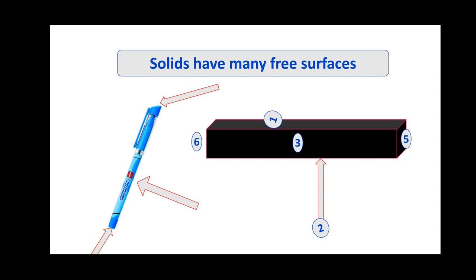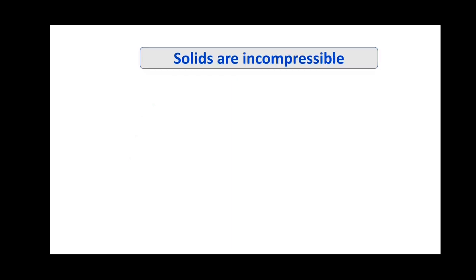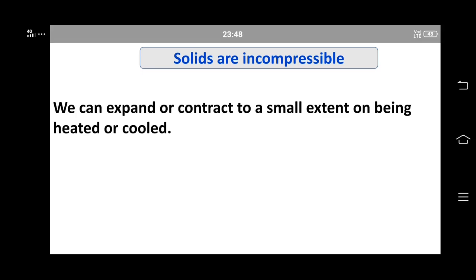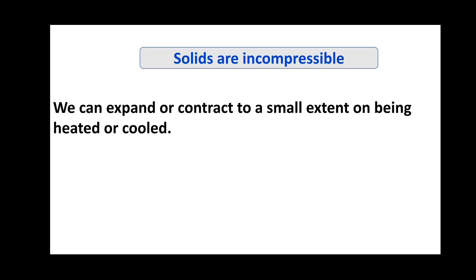Moving to the fifth property of solids, that is, solids are incompressible. Since the molecules within the solids are tightly packed, it is difficult to compress them. For example, solids like wood, rock, metals, etc. are difficult to compress. That means they are incompressible. But they can expand or contract to a small extent on being heated or cooled. These are the five properties of solids.